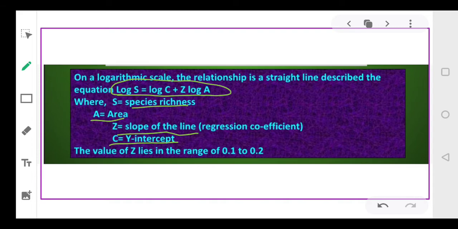And mostly you will observe that the value of Z lies in the range of 0.1 to 0.2. तो ज़्यादातर हम ये discover करेंगे कि value of Z ज़्यादातर 0.1 से 0.2 के बीच में होगी, regardless of the taxonomic group or the region whatever we are talking about. So generally the range of value of Z is 0.1 to 0.2.